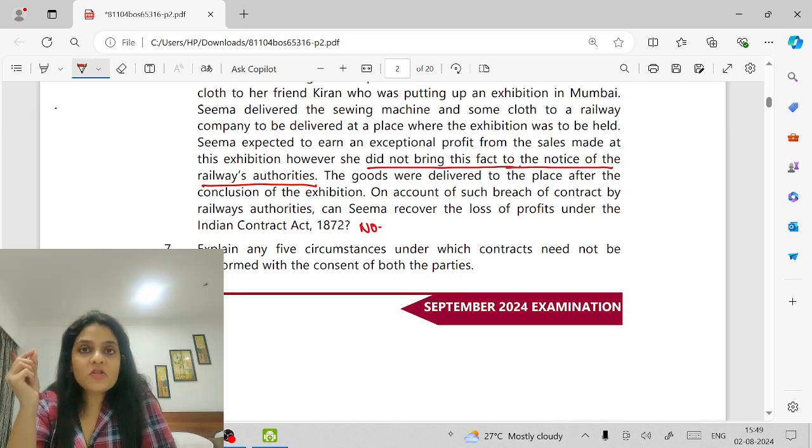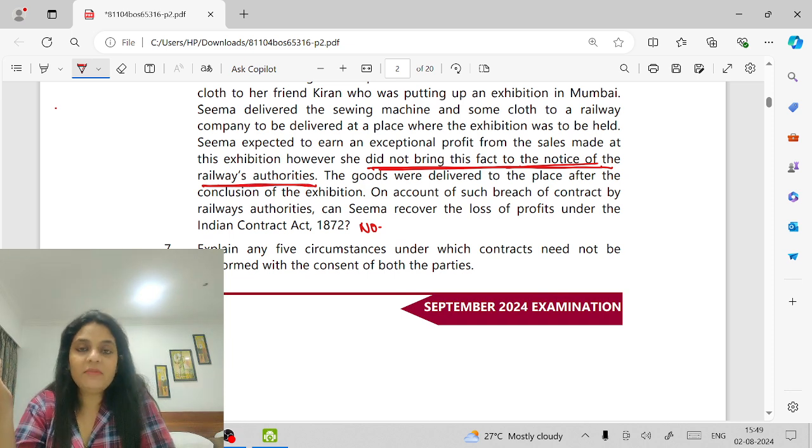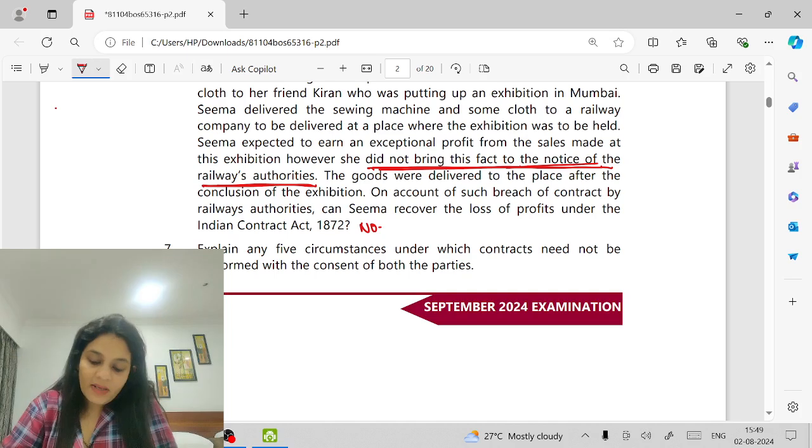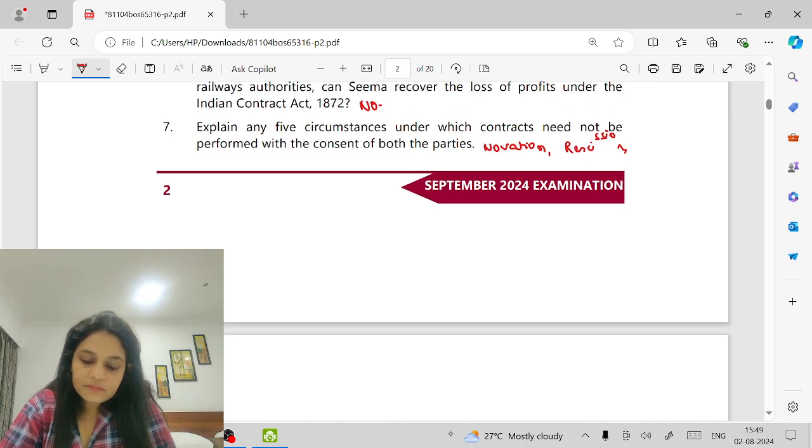No. Special damages can be claimed only when there is a notice of the special loss. Here, she did not mention this to the railway authorities. Can she claim these damages? No. Explain the 5 cases where the contract is discharged with the consent of both the parties. Novation, rescission, remission, alteration, and waiver. Right?